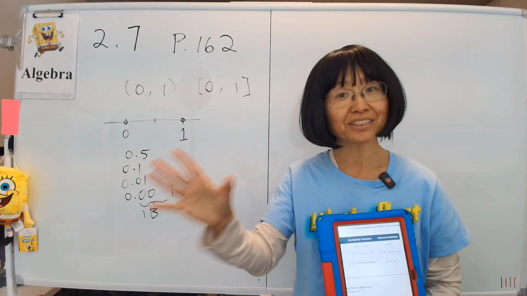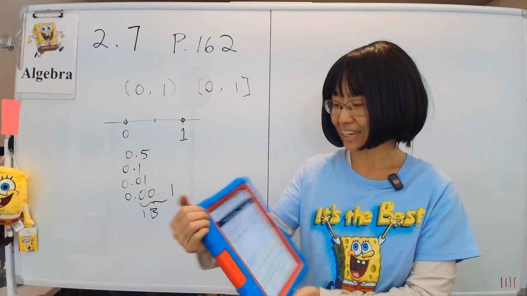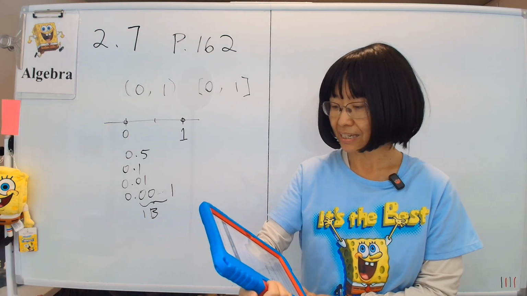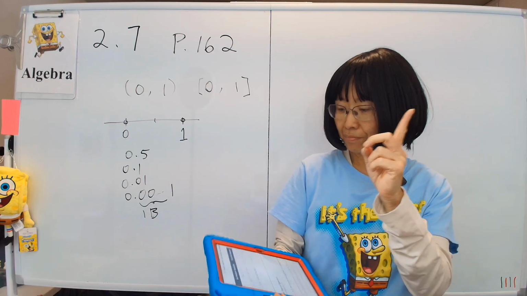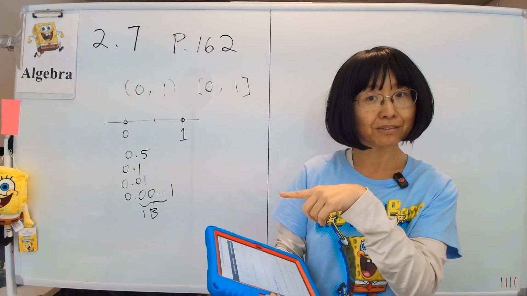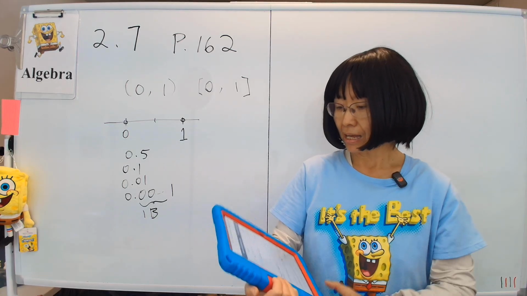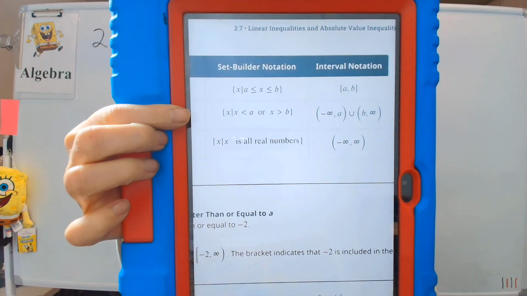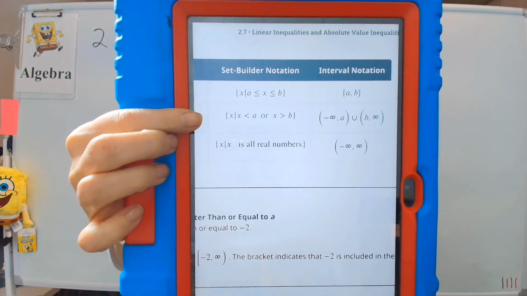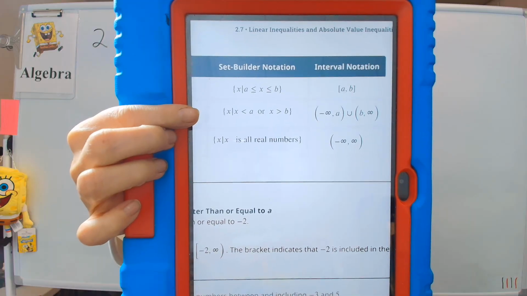That is, your set comes in two chunks. Either less than a, going all the way to negative infinity, or bigger than b and going all the way to positive infinity. In this case, it doesn't have the equal sign, but you can choose to have the equal sign, which will mean including a and b, or not including, either way.